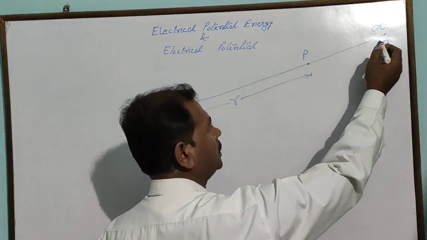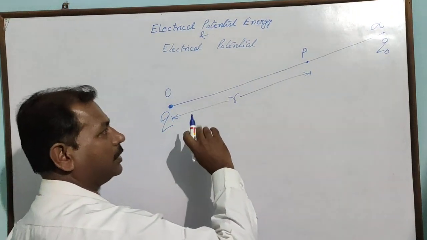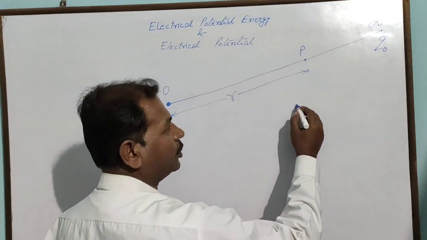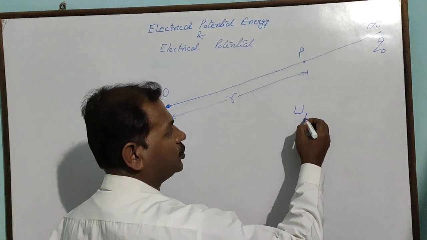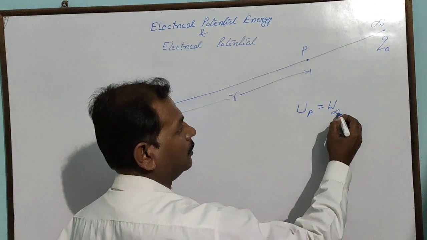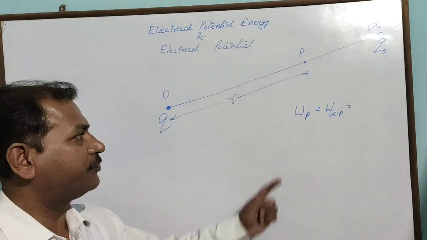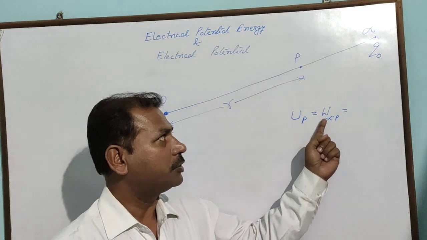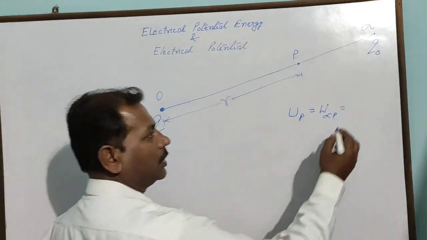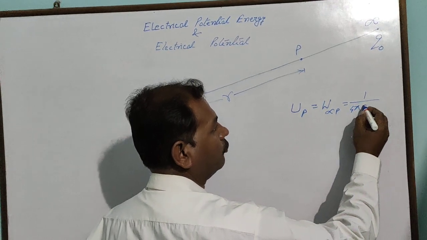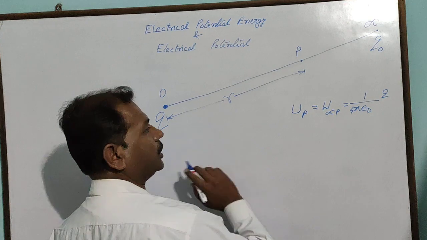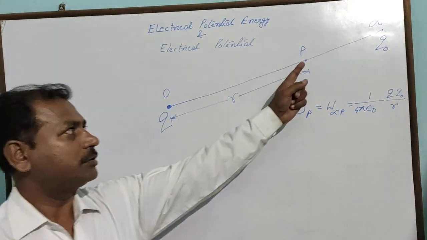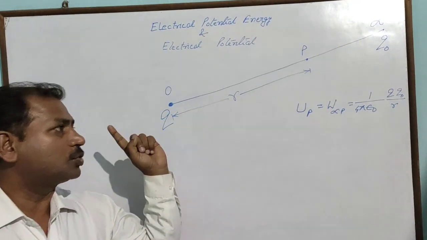If you are bringing this charge Q naught from infinity to any point P inside the field region of Q, then that work done will be called potential energy, and this potential energy at P can be referred to as capital U at P. This is also equal to work done for charge Q naught from infinity to P, and its formula will be 1 by 4 pi epsilon naught, source charge times test charge, by the distance of the point from the source charge.